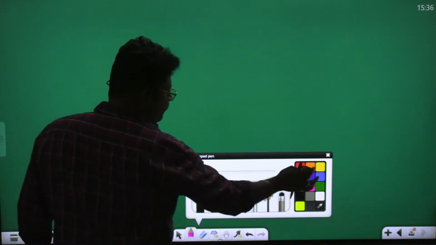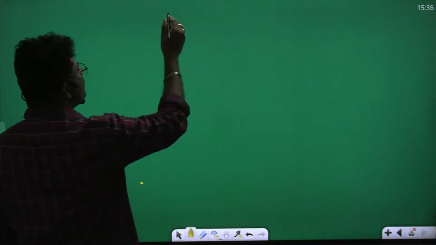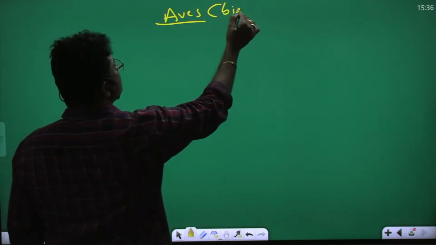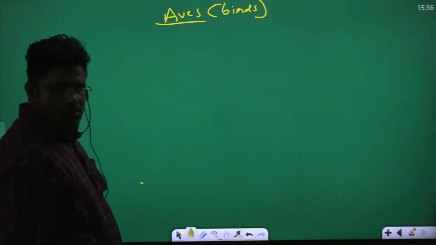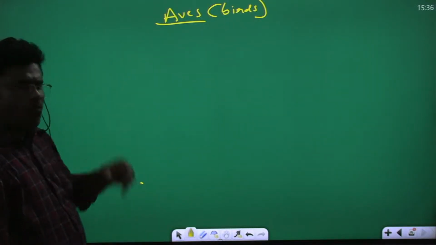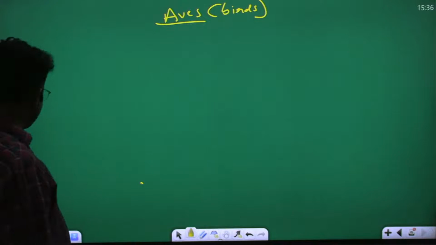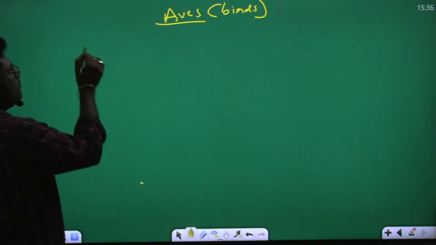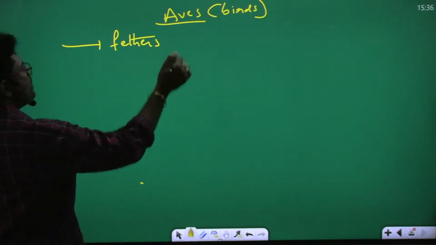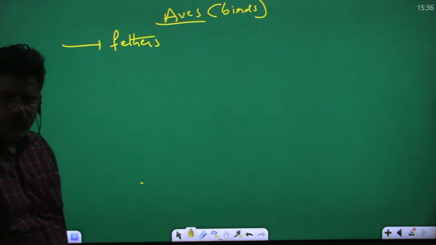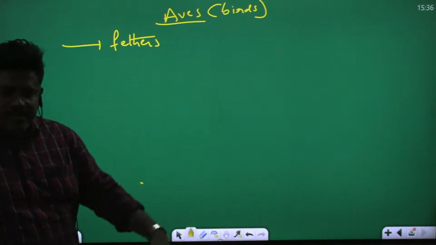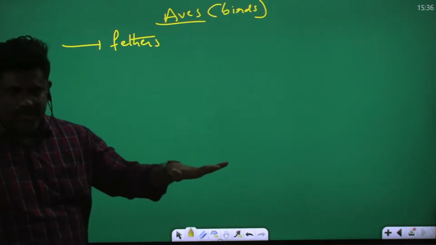So today we discuss the continuation. Now going to Aves. Aves means what? Birds. Yes, what are birds? What is the main character of birds? Their body is covered by feathers. Their body is covered by what? Feathers. Okay, body is covered by feathers. They have wings. Useful for what? Flight.